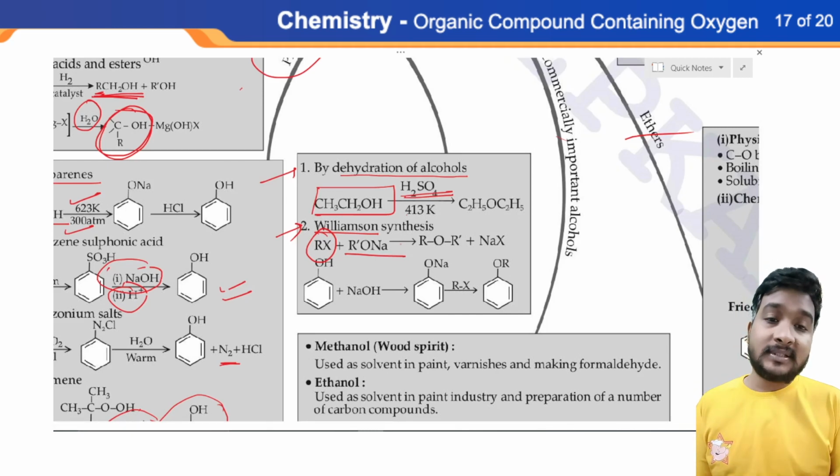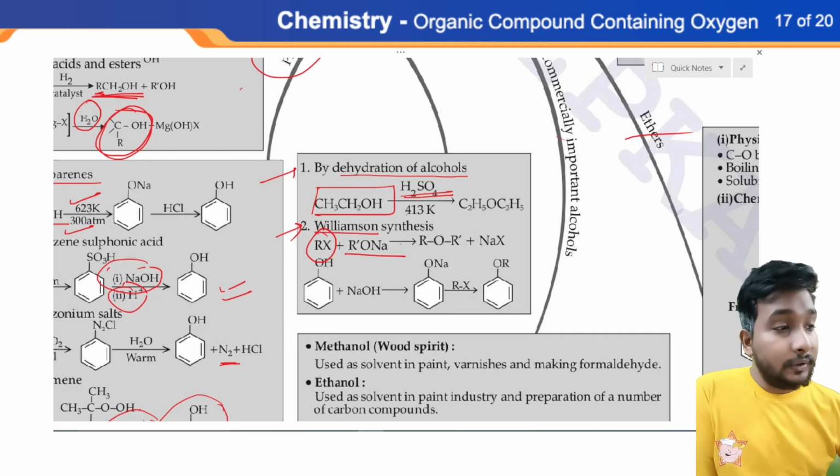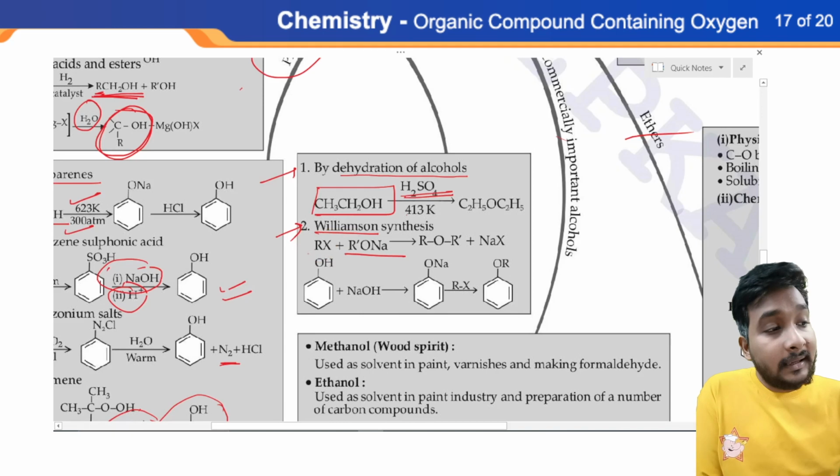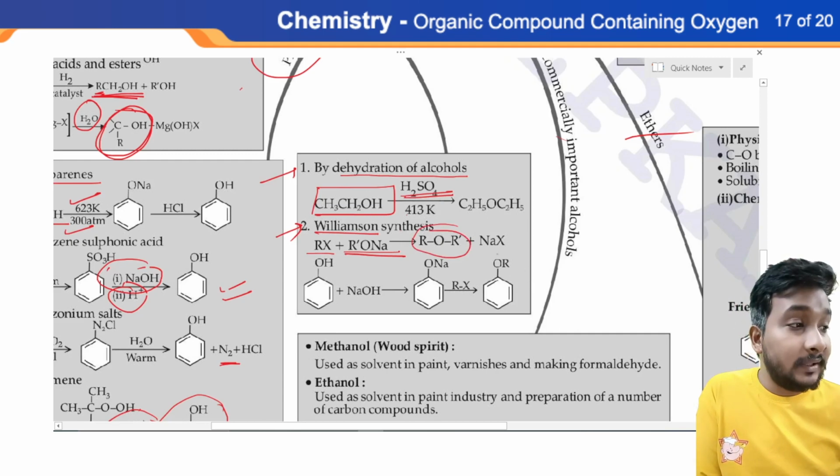When the carbon species is connected with ONa, it is called sodium alkoxide. Okay, whenever alkyl halide reacts with sodium alkoxide, it will give you ether, ROR, along with NaX.